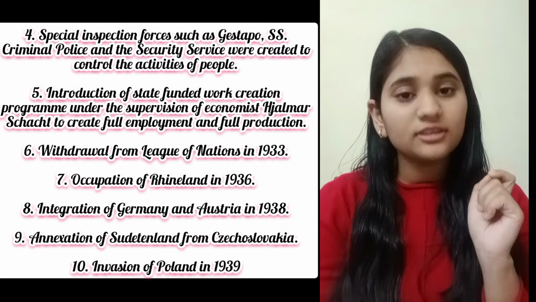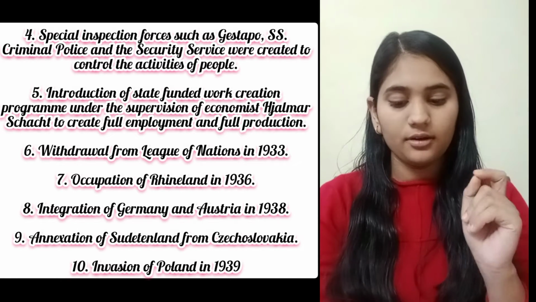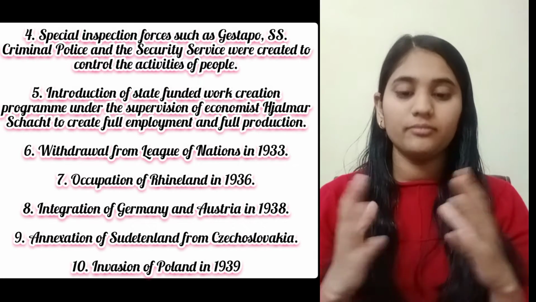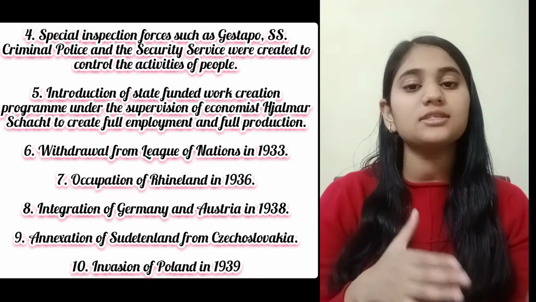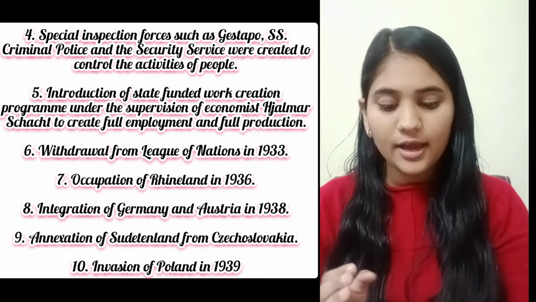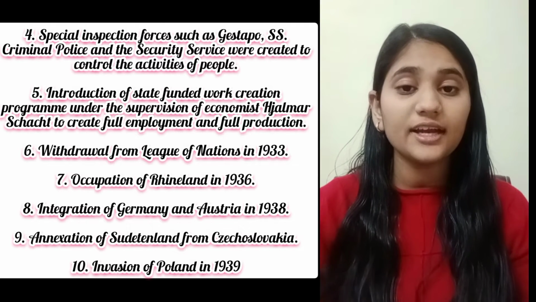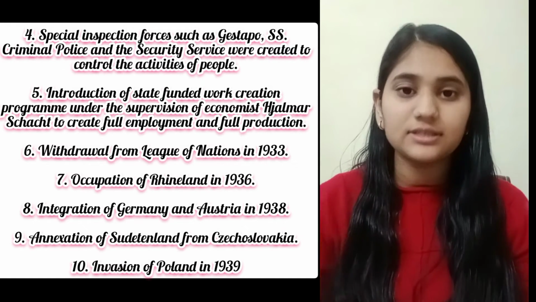In 1933 itself, Hitler withdrew Germany from the League of Nations. Then the occupation of the Rhineland in 1936: in 1936 he occupied the Rhineland. Then the integration of Germany and Austria in 1938. In 1938 they both came together. How did Hitler do it? By wars, definitely.